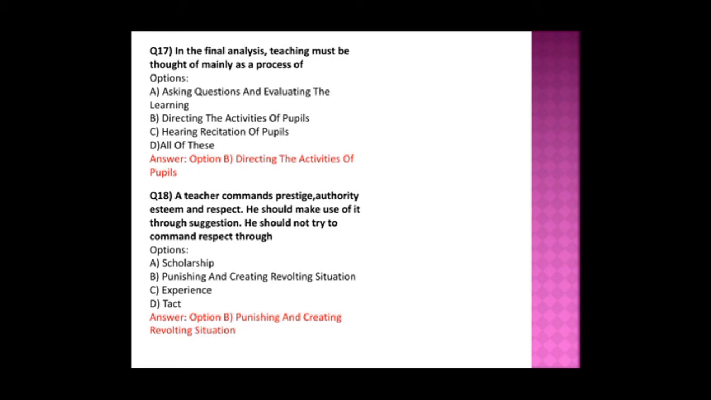Okay, and they are directing the activities of the children. That is the main purpose or main role of the teacher. Okay, and next question: a teacher commands prestige, authority, esteem and respect. He should make use of it through suggestions. He should not try to command respect through. Here the options are scholarship, punishing and creating revolting situations, and C is experience and tact.